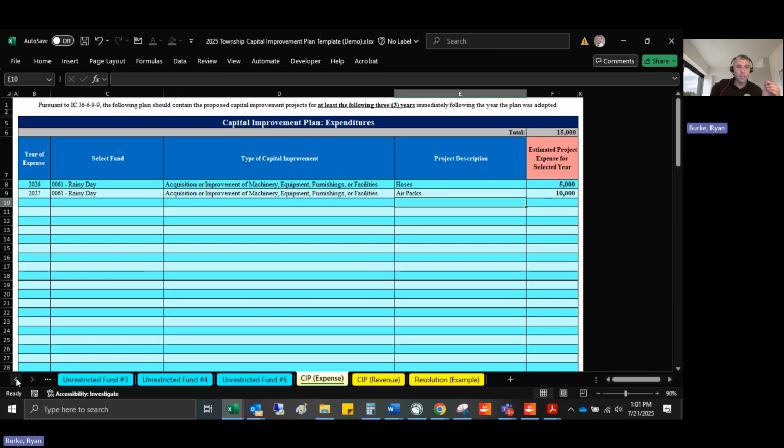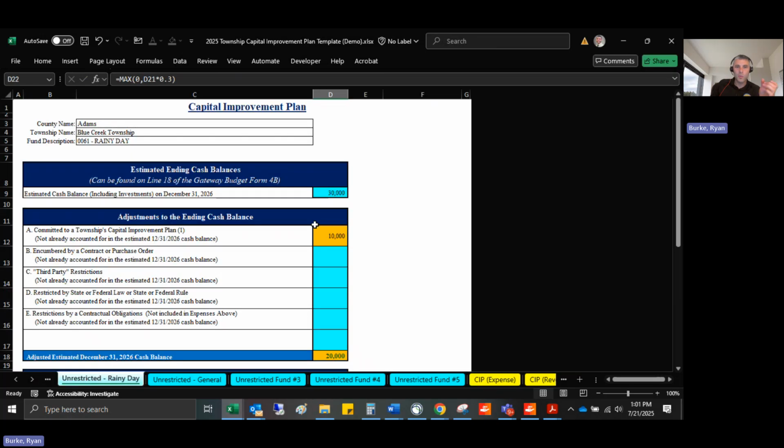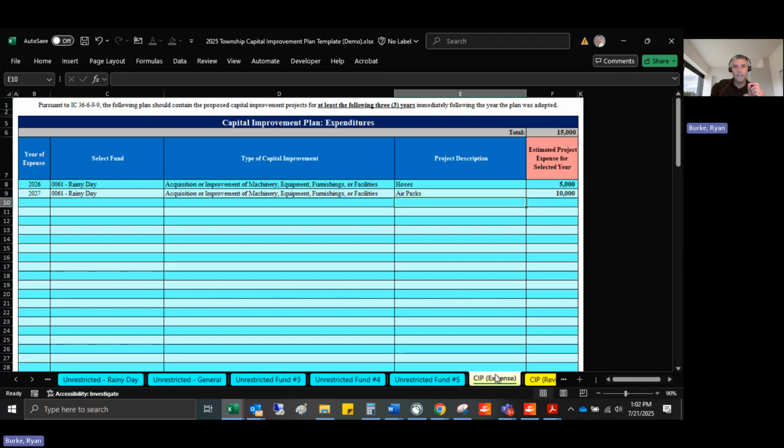So let's go back and take a look at unrestricted rainy day. So again, remember, $10,000 is after 2026. So you can see we've got $30,000 in cash estimated at the end of 2026 that we pulled off the Form 4B on line 18. And then the workbook calculated that $10,000 as an expense committed to the township's capital improvement plan that was not part of that ending 26 cash balance. So that's how this tab works. That's how that field works.